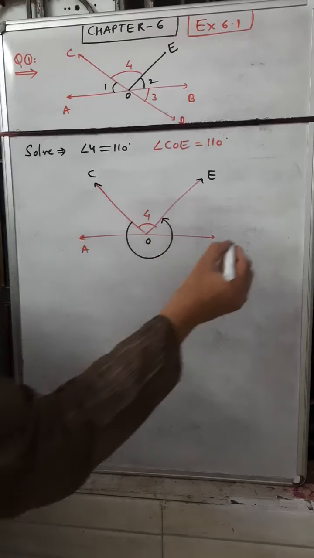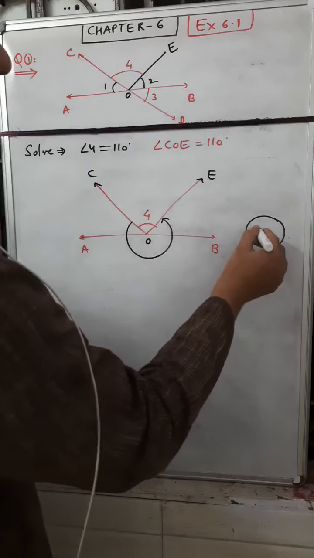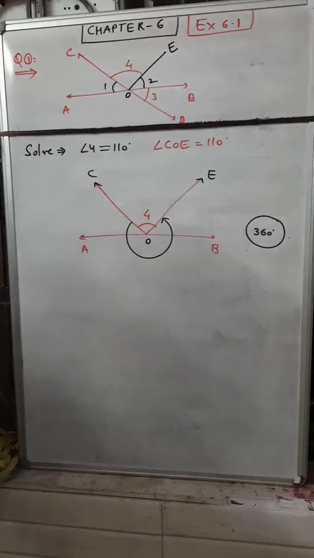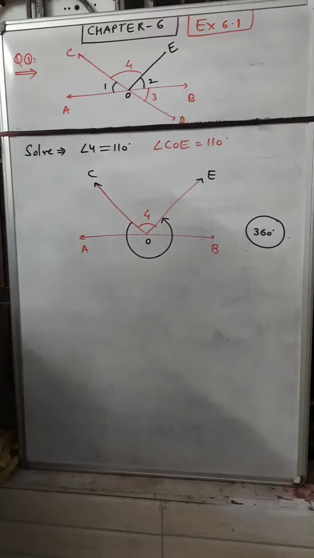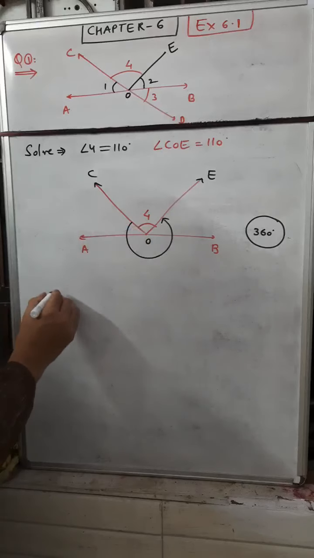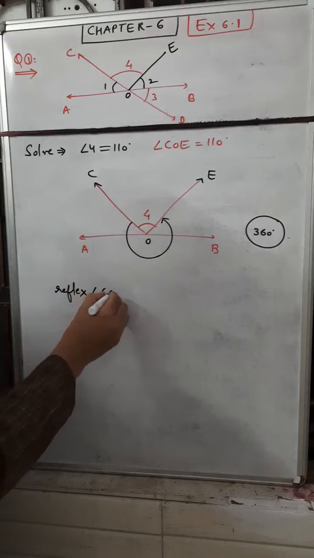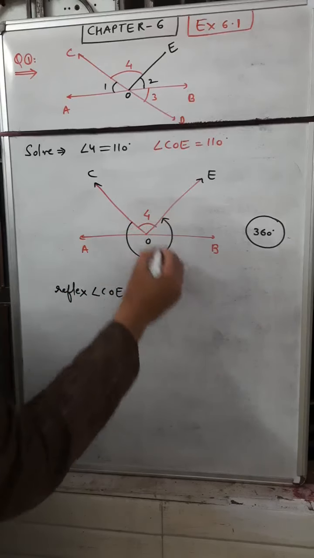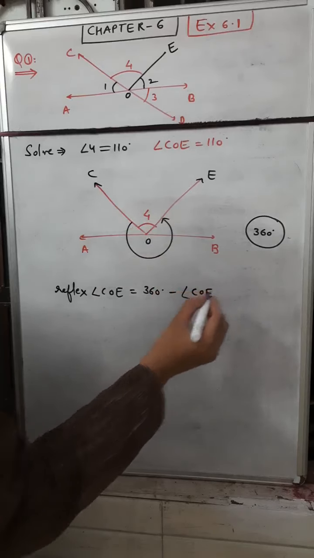Definitely we know that the complete angle of a circle is 360 degrees, as we have studied in previous classes. So how do we find the reflex angle? Reflex angle COE is 360 degrees minus angle 4, or angle COE.